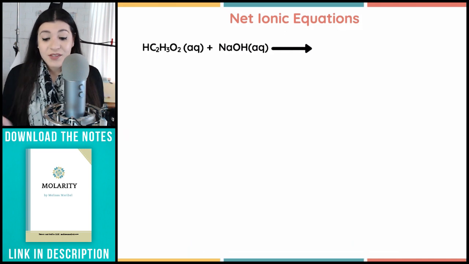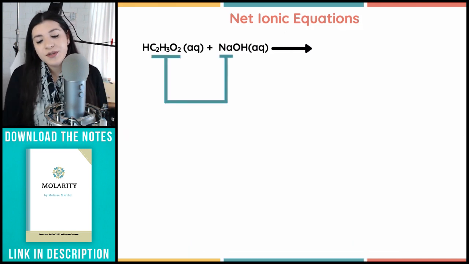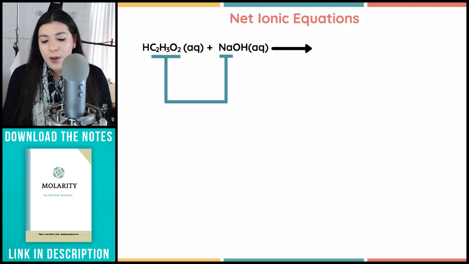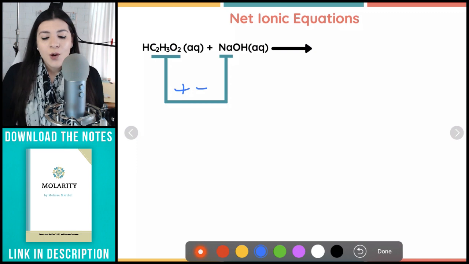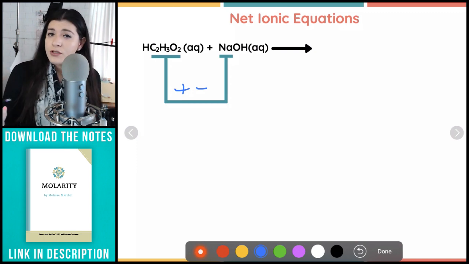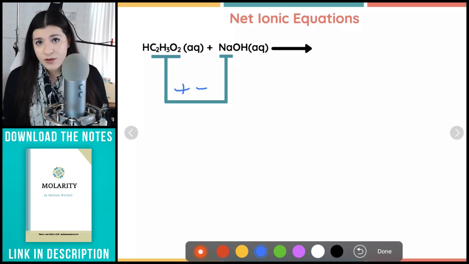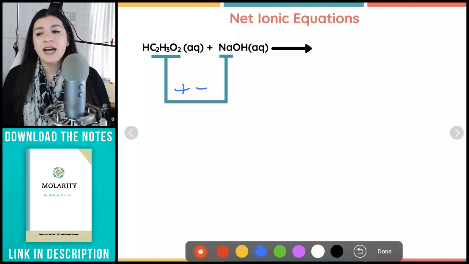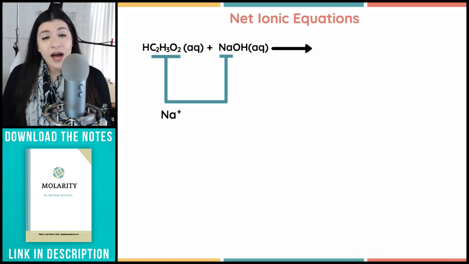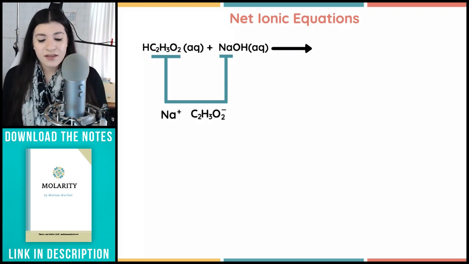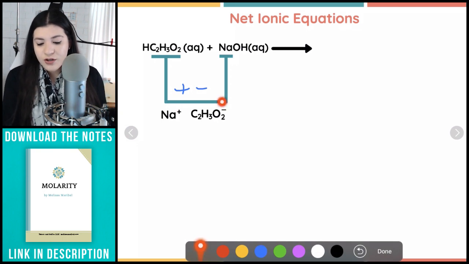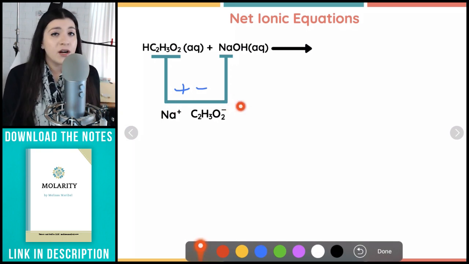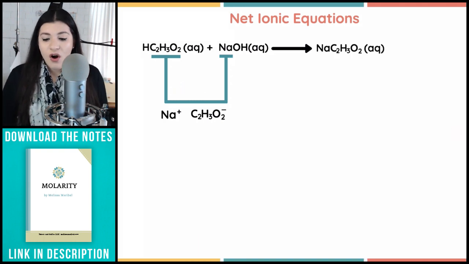So that's what I'm going to do. First things first, I'm going to combine our inner elements together. Remember that we always want to be positive before we're negative, meaning we want the positively charged metal to go first. So metal goes first, then the nonmetals, or in this case, our polyatomic ion, which is negatively charged. So Na has a +1 charge. What's next is going to be our acetate. And then we see everything is balanced. Our charges are totally fine. We have a +1, a -1. Those cancel to give us our first product of sodium acetate.